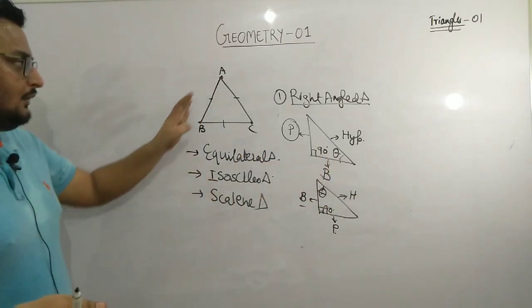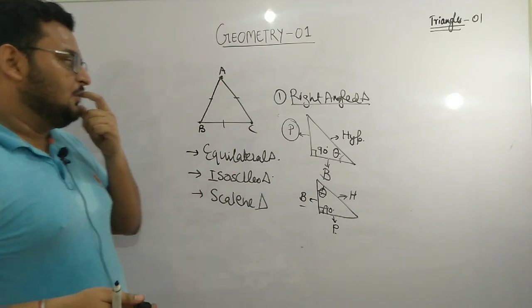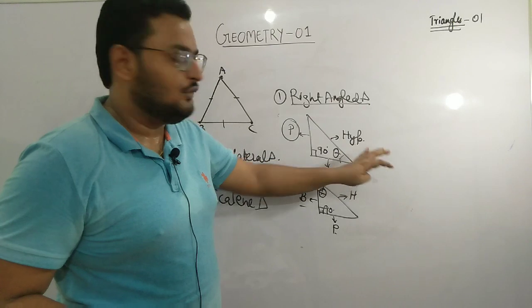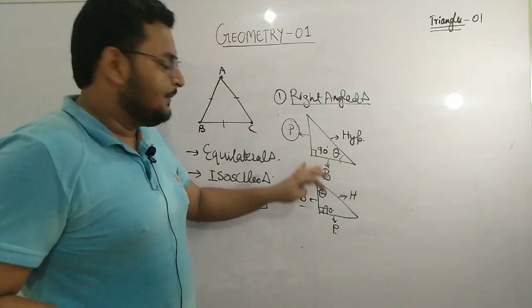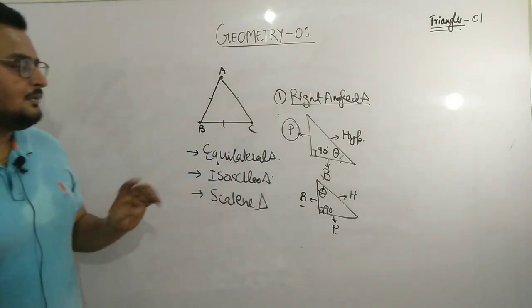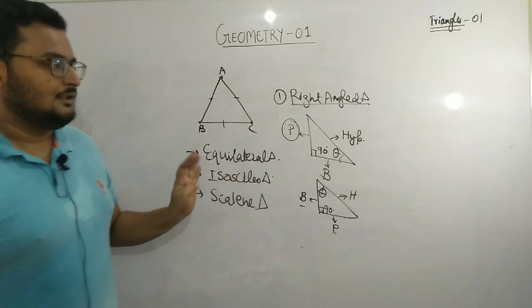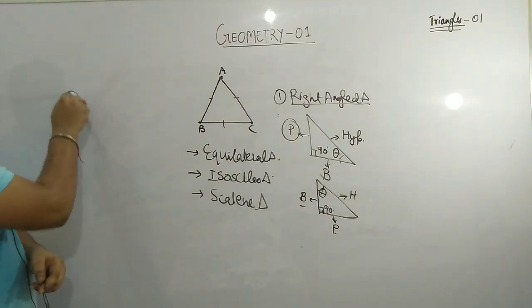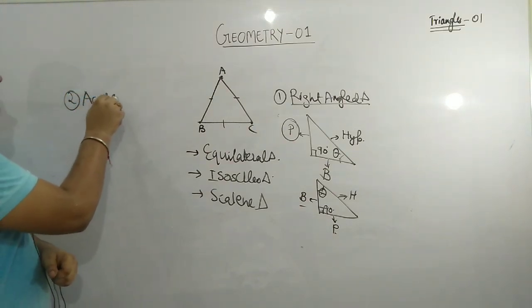I hope this classification is very clear to you. You can easily identify which side is the hypotenuse, which side is the perpendicular, which side is the base. So in a right angle triangle, the hypotenuse is fixed, but the base and perpendicular may change. Okay, the second classification on the basis of angles is the acute angle triangle.